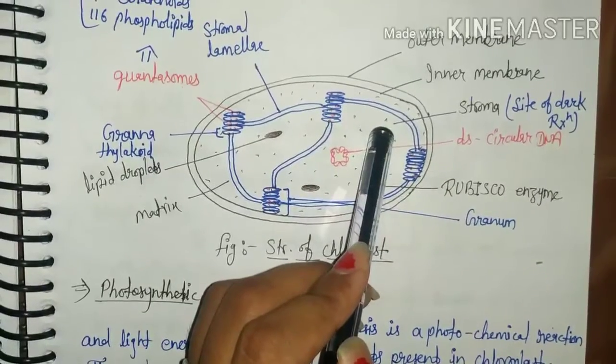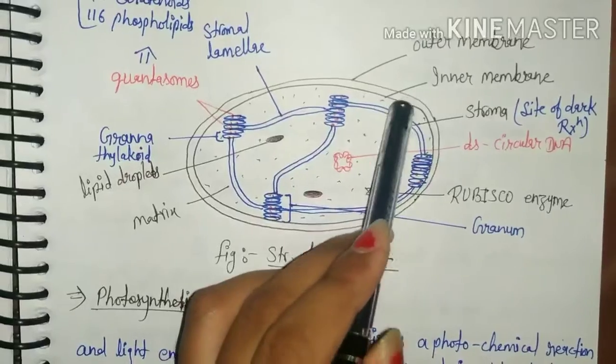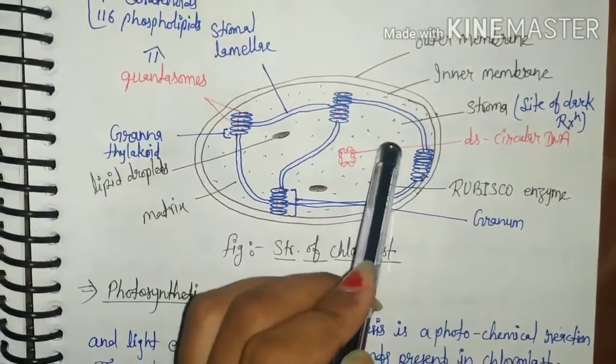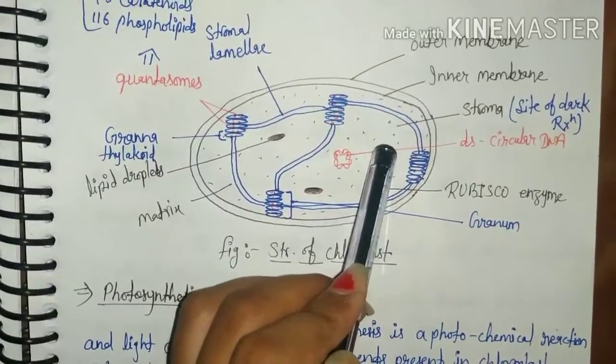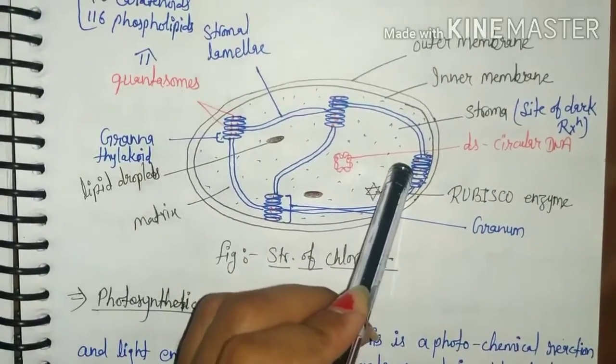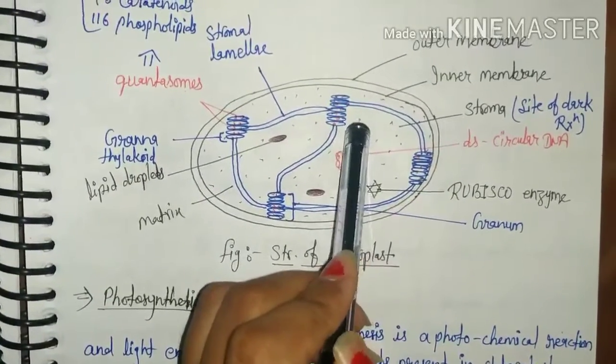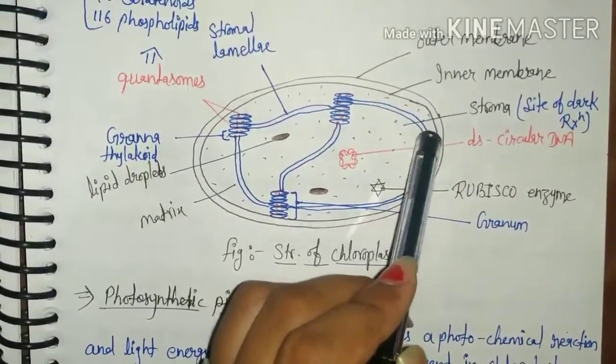So these are known as dark reaction because they are directly not use the light energy, but they are used the product of light energy in the synthesis of sugars.